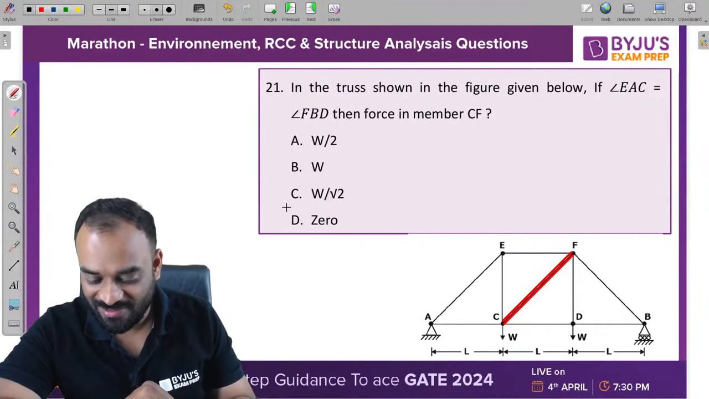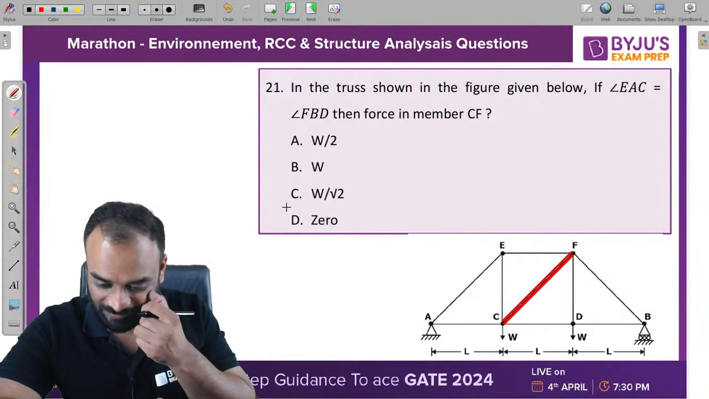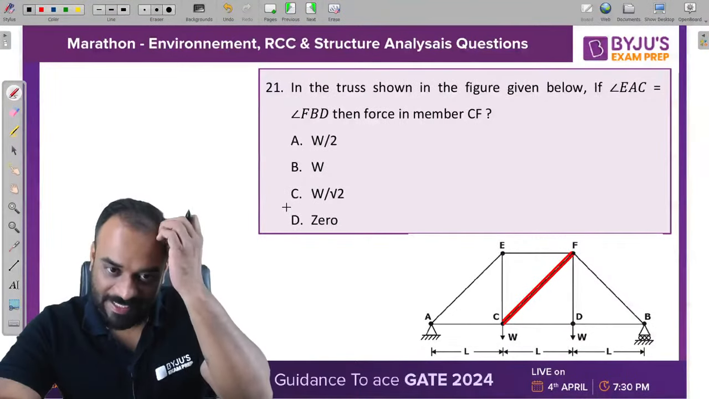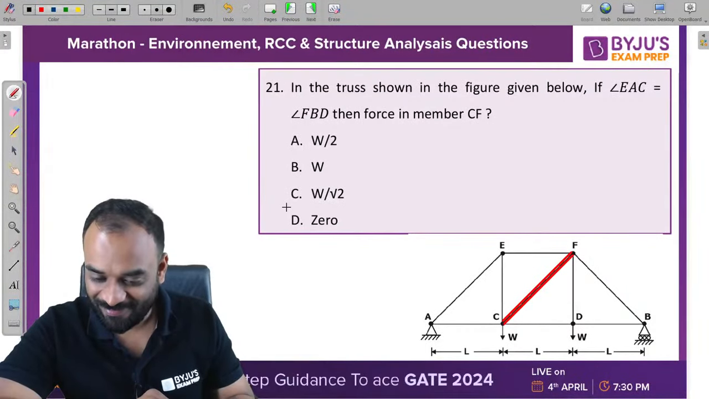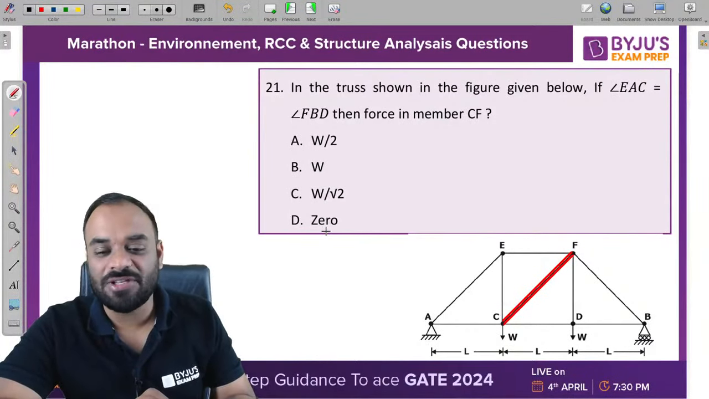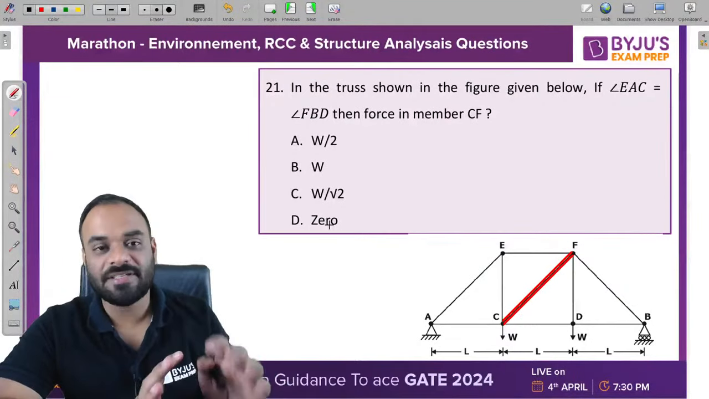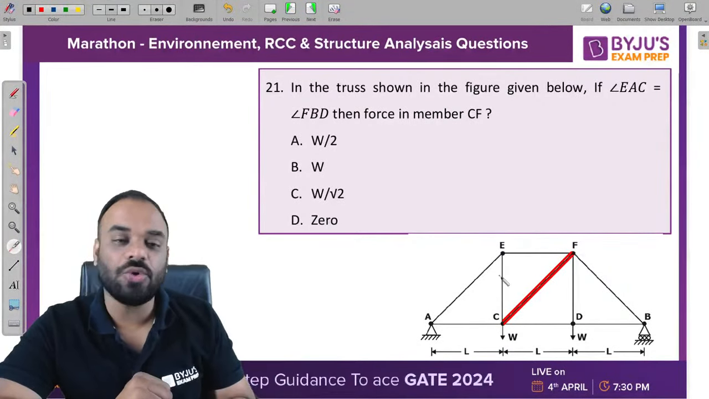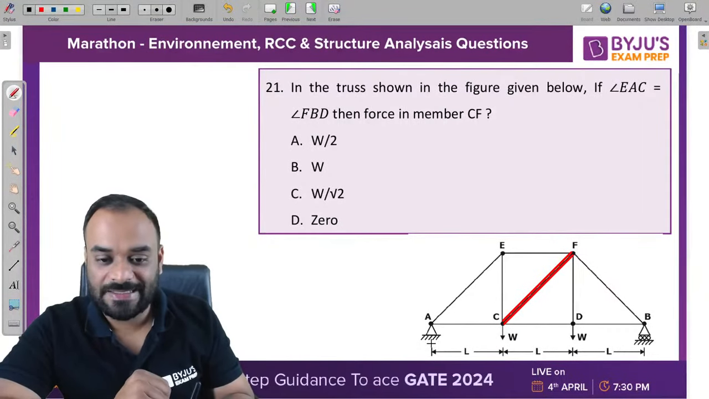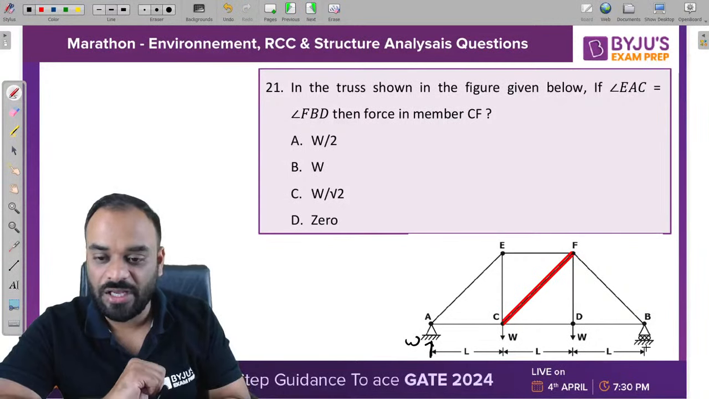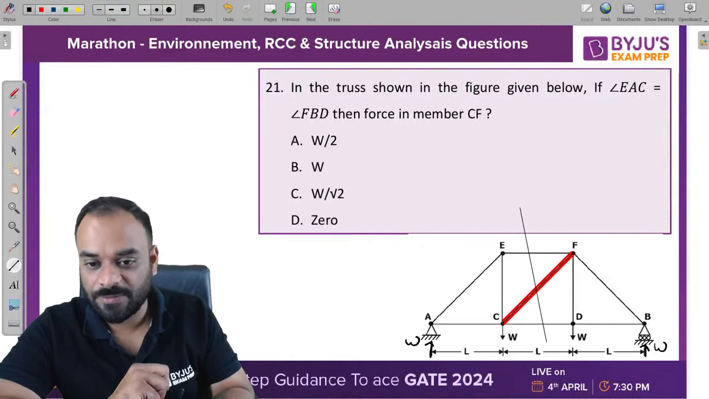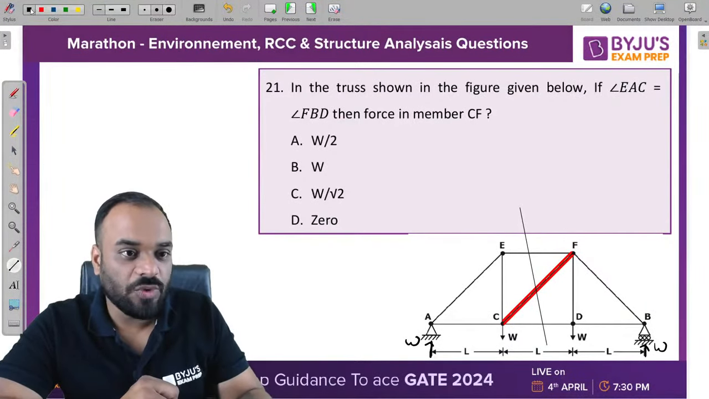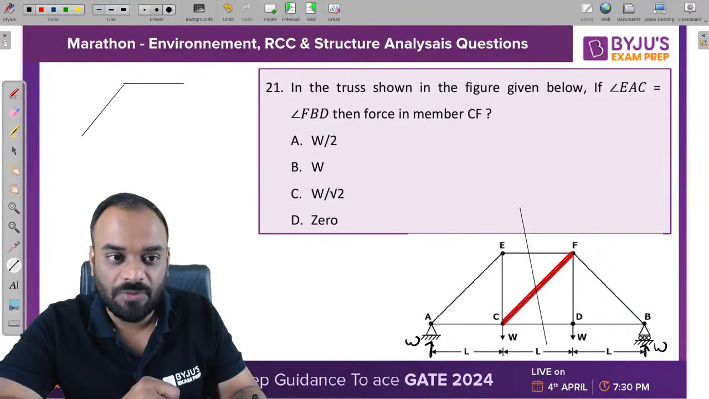Okay, C, W by root 2, okay. We'll check it out. Guys, it is a very simple question. Tell me, the loading which is given to us is symmetrical, right? So can I say that exactly we will get a vertical reaction over here as W, and here also W. Now if you take a section like this, right? So this will be our free body diagram for the structure, and then you will get the answer.